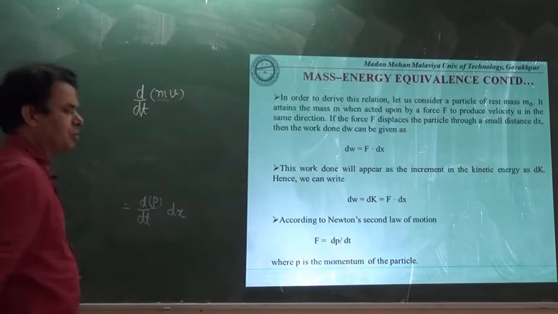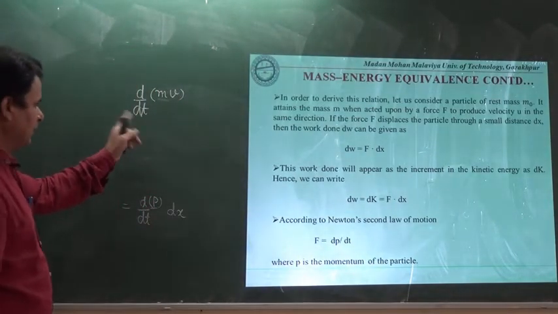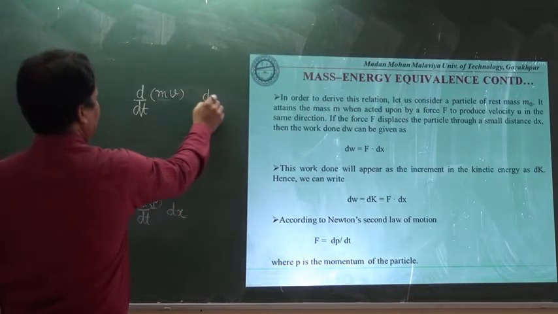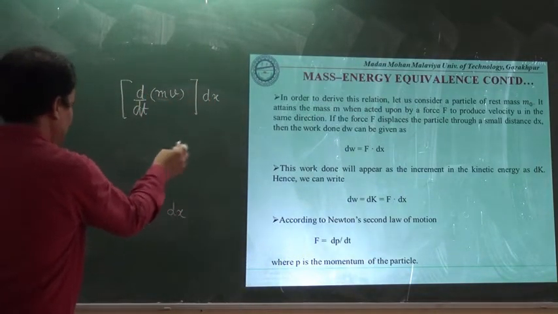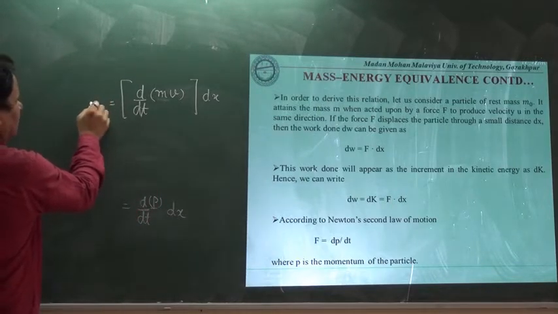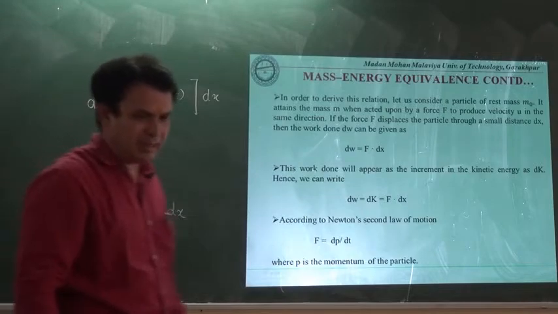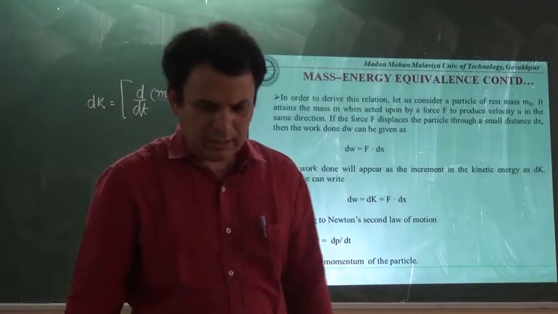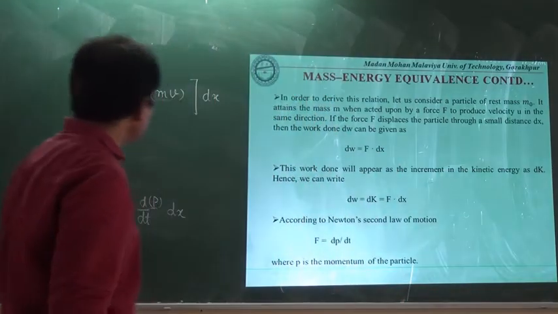Now this is the product of two variables which we wish to differentiate with respect to the time t. The differential part means that dx is outside, and here we will write that dK is equal to dW, the work done because of a force applied on the body.